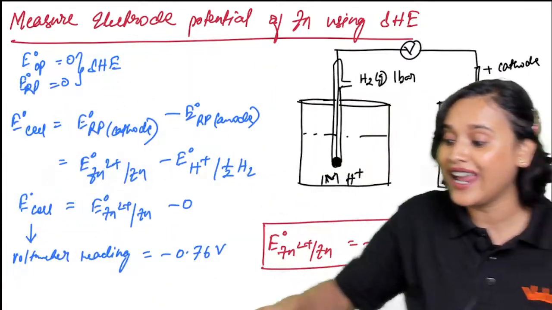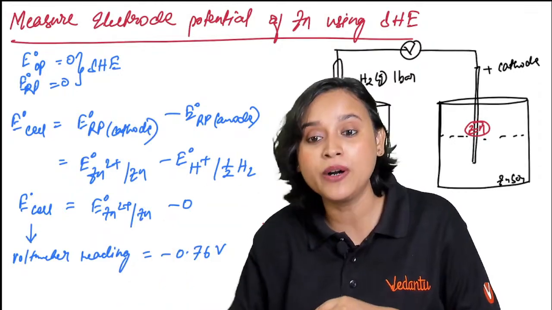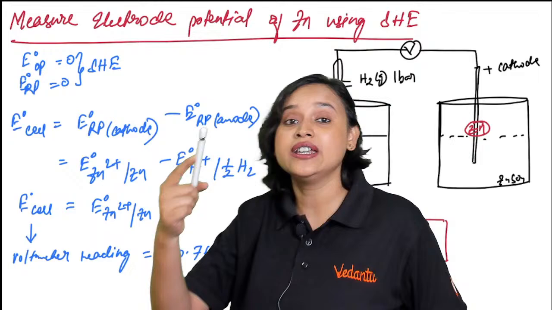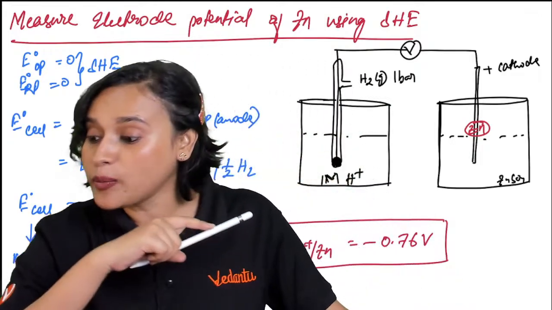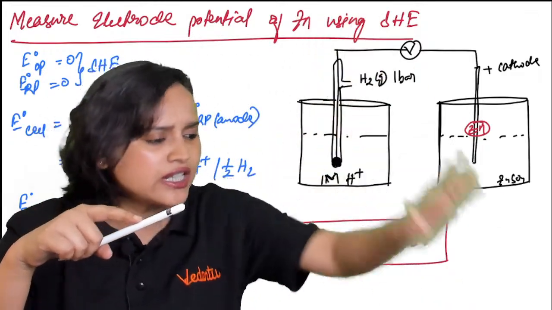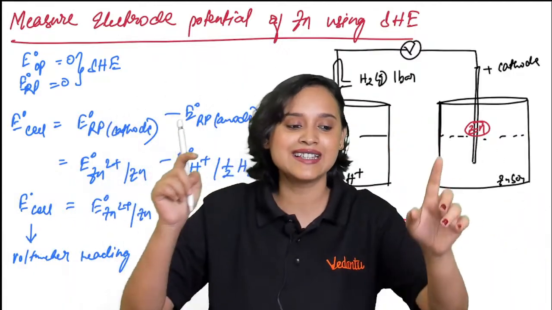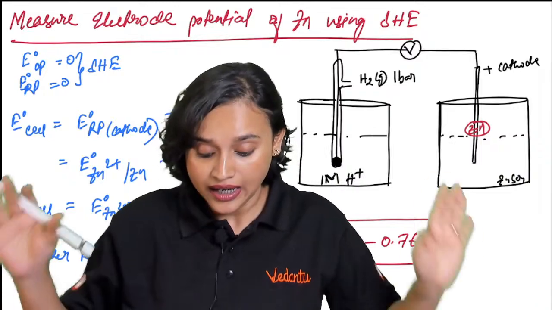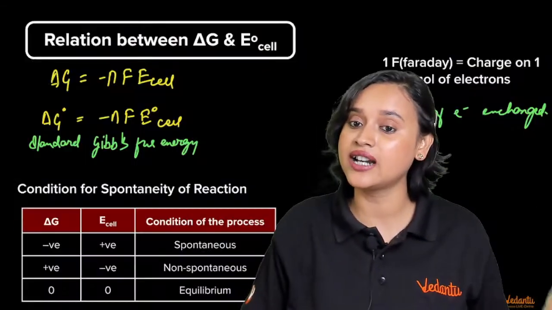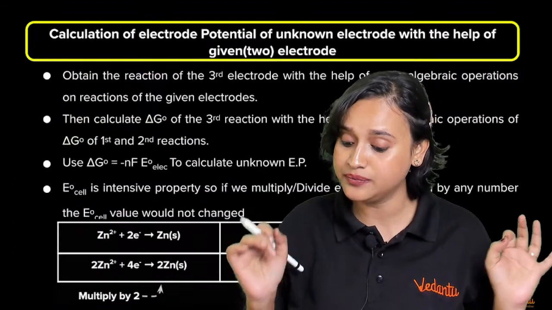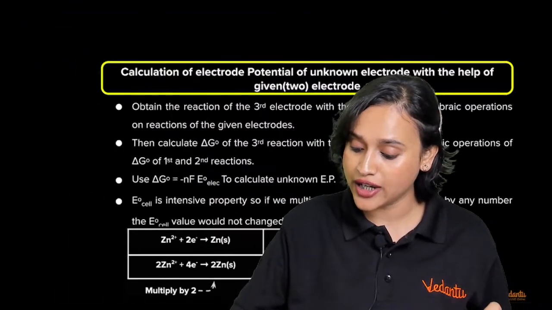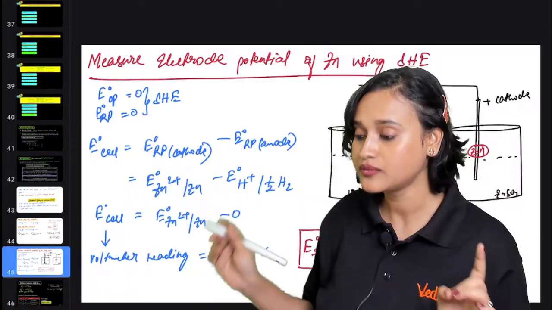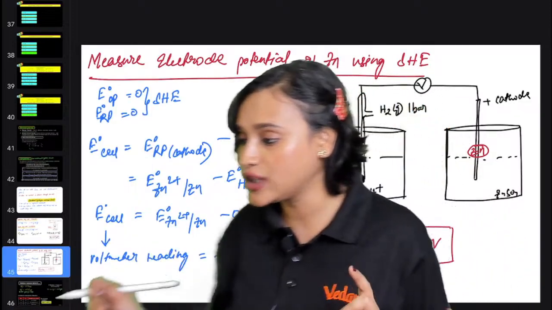Similarly, if you take copper as the cathode and the hydrogen electrode as the anode, then again you can find the E naught value for copper. Similarly, you can do it for each and every element, everyone, and that is how we came up with this series. Is this clear? Any doubt here, guys? Is the standard hydrogen electrode clear to you all? Is there any explanation that you need more?